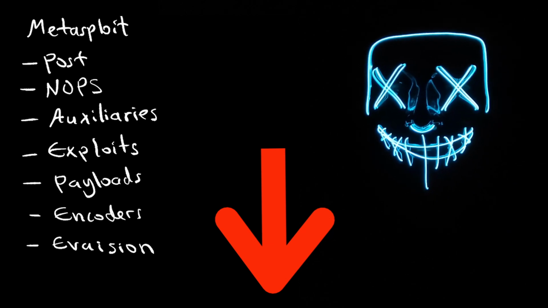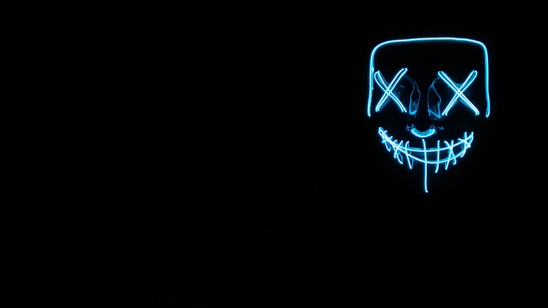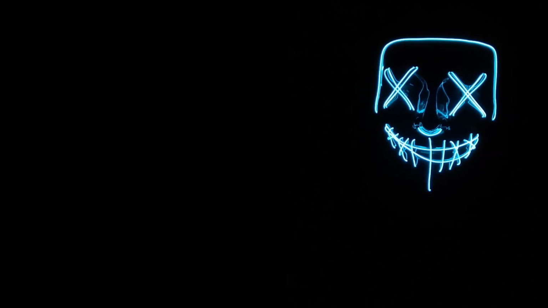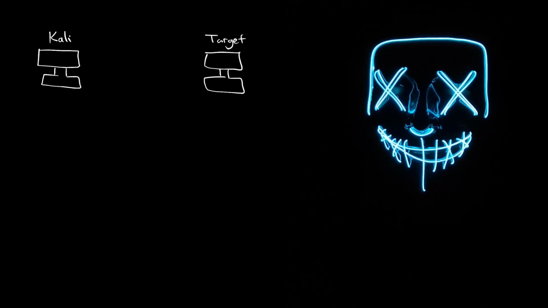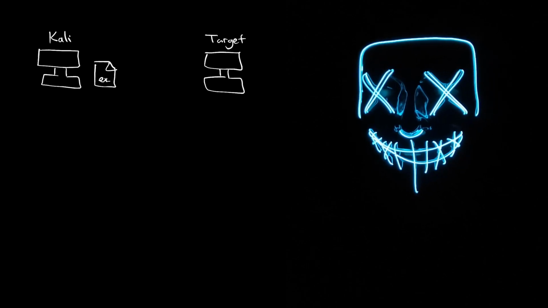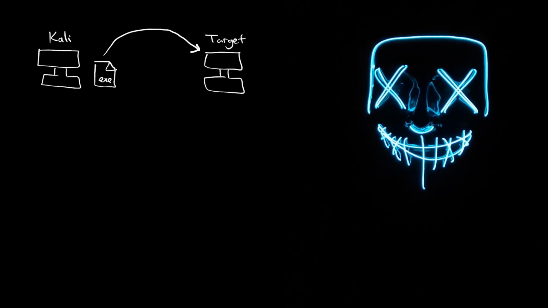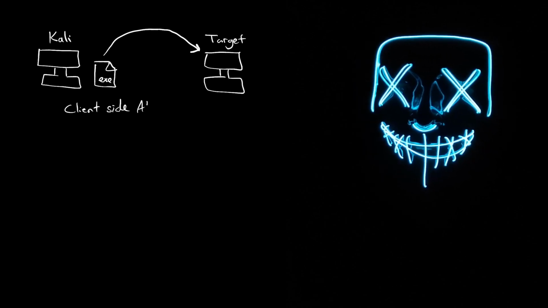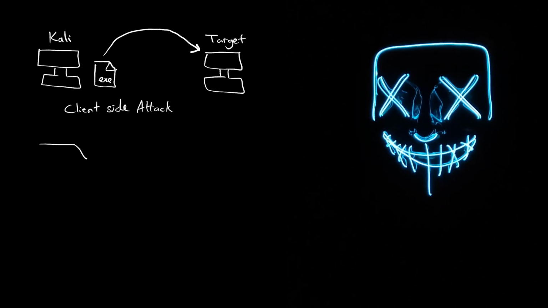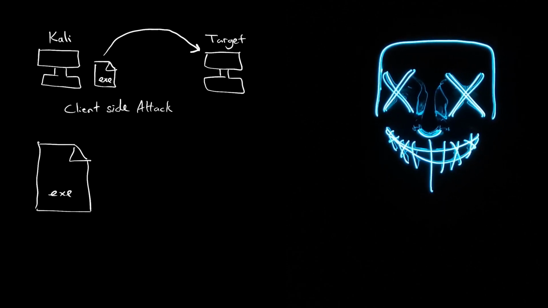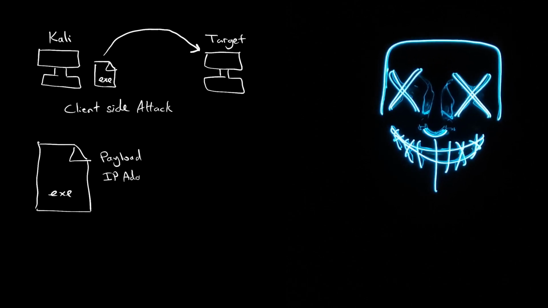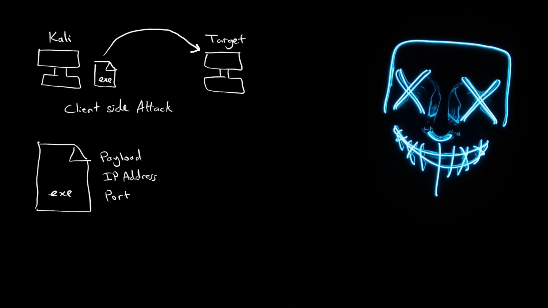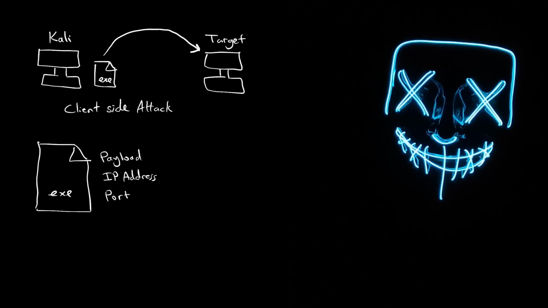We are gonna learn Metasploit in this video and perform a client-side attack as an example. So, on our Kali machine, we are gonna generate an executable file and send this file to the target's machine to be able to control the target's machine. This executable file will be generated with Metasploit. This file can be called also a backdoor, and it contains a payload, IP address, and a port number.